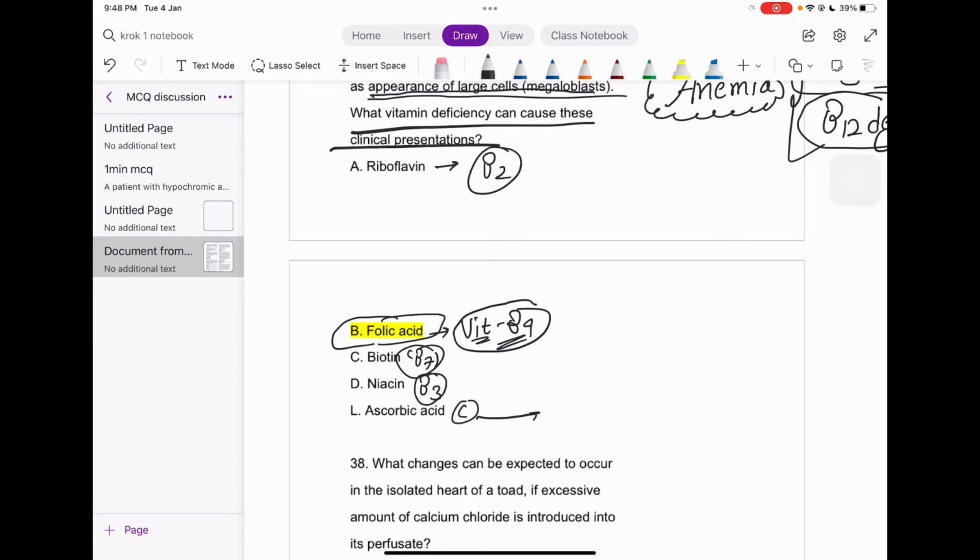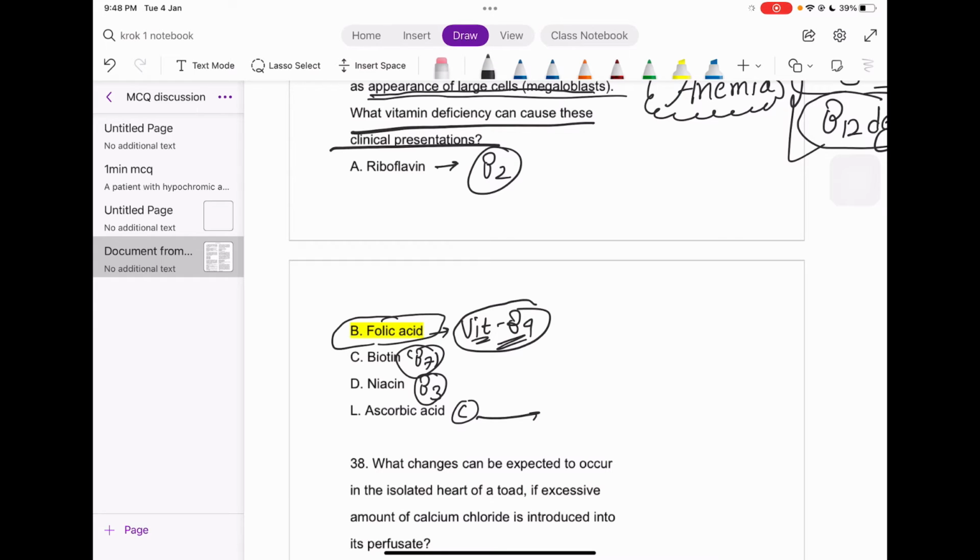So if there is less collagen synthesis, there must be some delay in the bone healing, right? That's completely understood. Niacin itself plays a role. For example, it's an energy-containing molecule, or an electron-containing molecule. Niacin is seen in its form as NAD, right? NAD is itself a form of electron carrier, right? So that's why niacin is important.